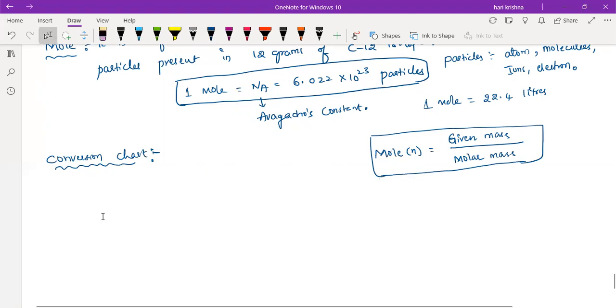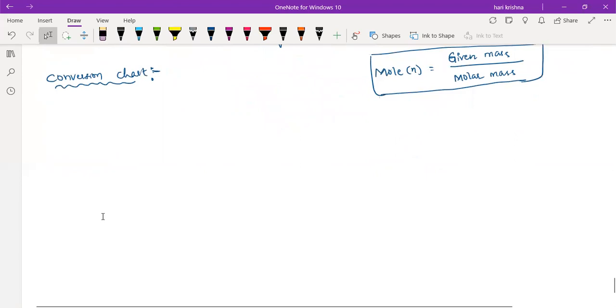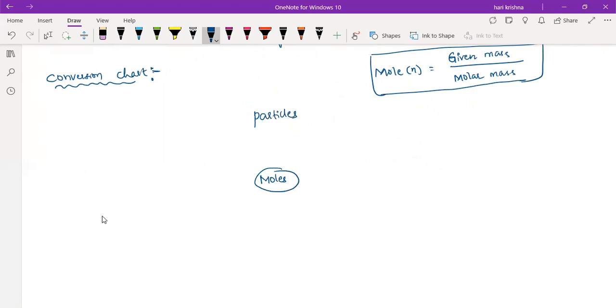Then how to convert from mole to particles? If you want to convert from mole to particles, you have to multiply with Avogadro's number or Avogadro's constant. What is the conversion factor? You have to multiply with Avogadro's constant.